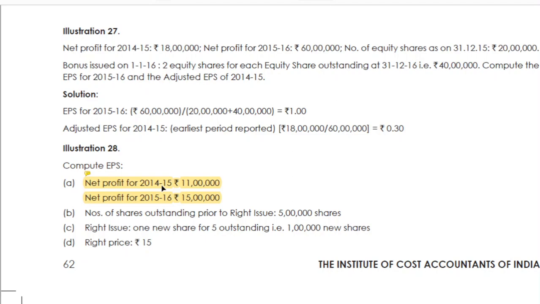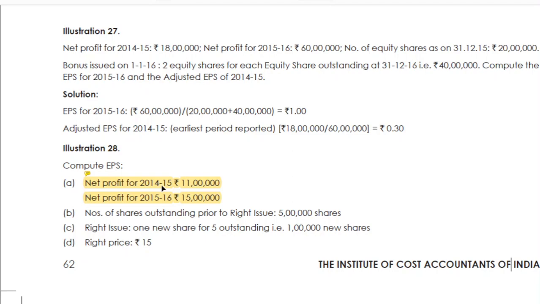Okay, so what is the next thing? Number of shares outstanding prior to rights issue is 5 lakh shares. Those are called existing shares, 5 lakh shares they have actually. Then what is the rights issue ratio? 1 share for 5 outstanding, that is 1:5.